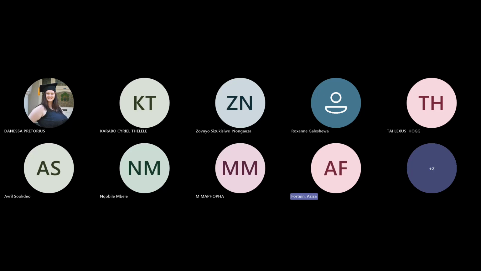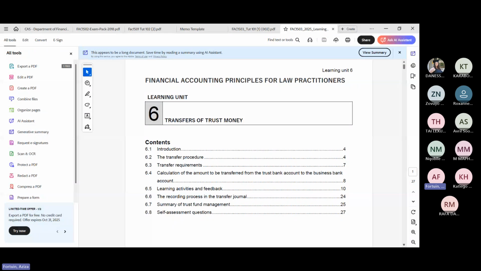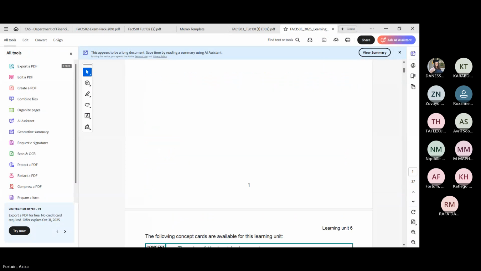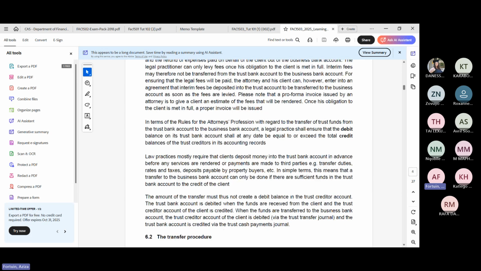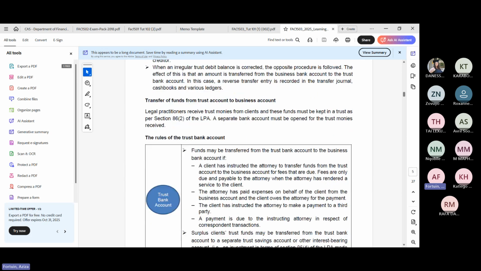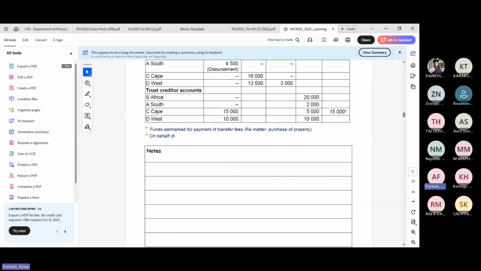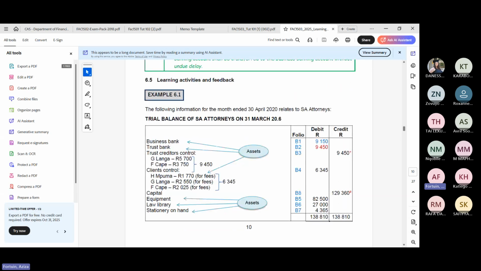Problem is. Okay, can you see my screen? Transfer of trust money. Can you all see my screen? Yes. Okay, let's not go to the theory now. Let's go back to the theory once we did the examples. Okay, let's look at this example.